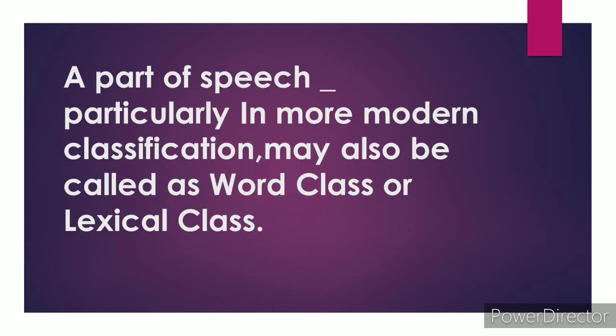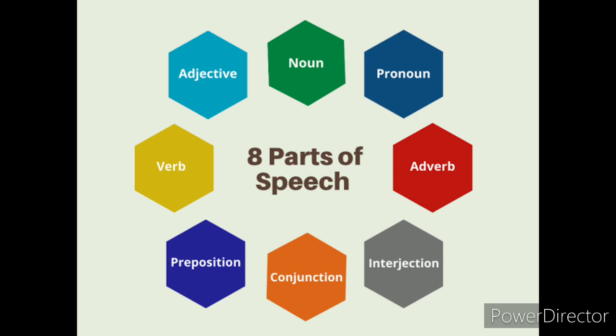Now let's start. In traditional grammar, a part of speech is a category of words which have similar grammatical properties. A part of speech, particularly in more modern classification, may also be called a word class or lexical class. Children, the commonly listed English parts of speech are noun, verb, adjective, adverb, pronoun, preposition, conjunction, and interjection.